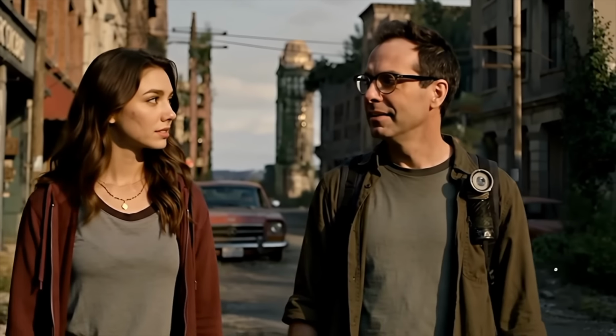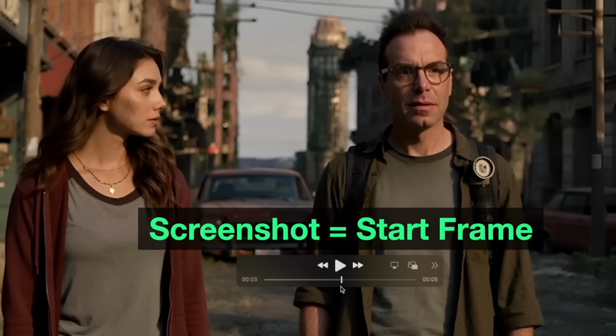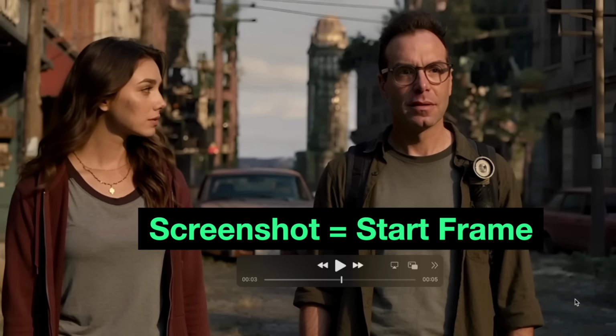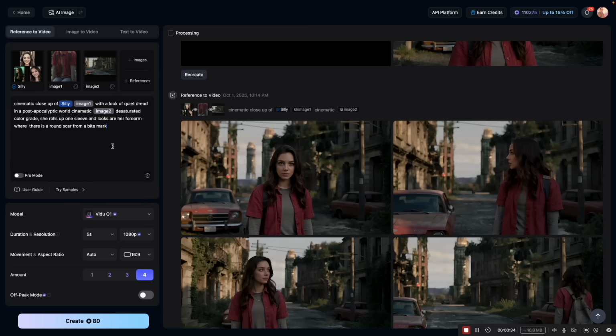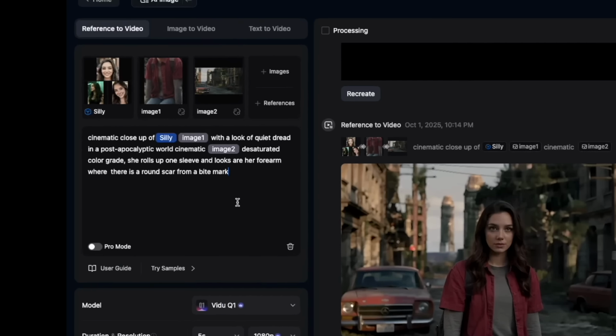Okay, but you're probably wondering, how do we add dialogue to this? One thing we could do is take a frame like this and bring this into Veo or WAN and create an image from this where we would be talking. So you use a screenshot as a start frame in Veo? Exactly, you can upscale it if you want. I hate upscalers though.